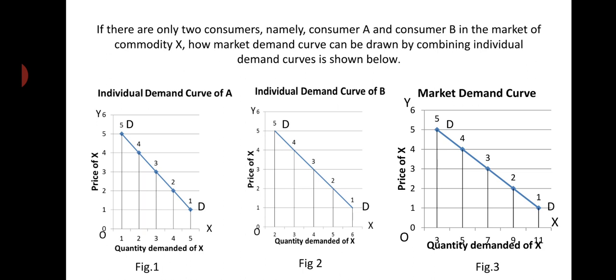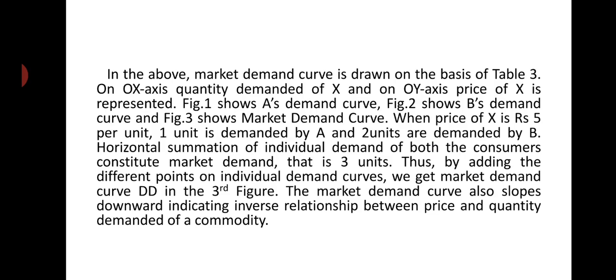From these demand curves we can know that there is always an inverse relationship between price and quantity demanded, except in some exceptional cases. Only in some exceptional cases may this law not be followed, but there is always an inverse relationship between price and quantity demanded, which we know from demand schedules and demand curves. So this is all about individual demand, market demand, individual demand schedule, market demand schedule, individual demand curve, and market demand curve.